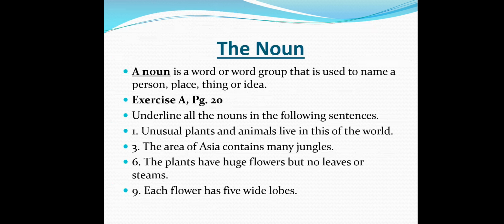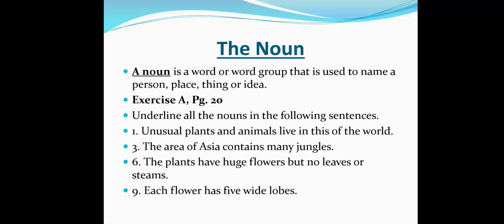Right now we will talk about the noun. A noun is a word or word group that's used to name a person, place, thing, or idea. We're going to solve exercise A together, page 20. Underline all the nouns in the following sentences. Sentence number 1. Unusual plants and animals live in this part of the world. Where are the nouns here?